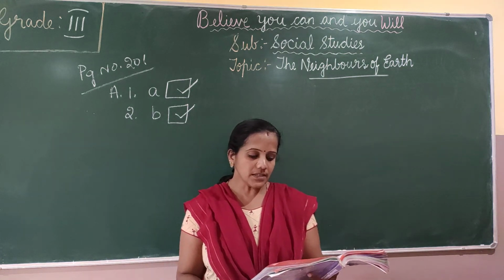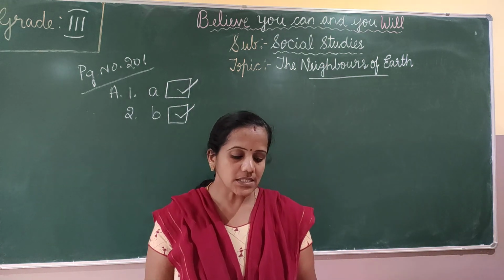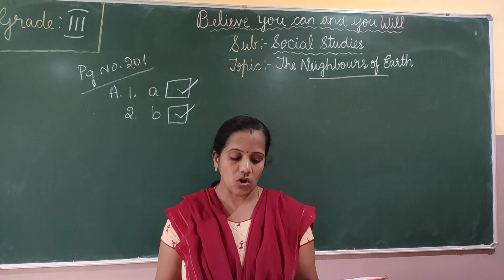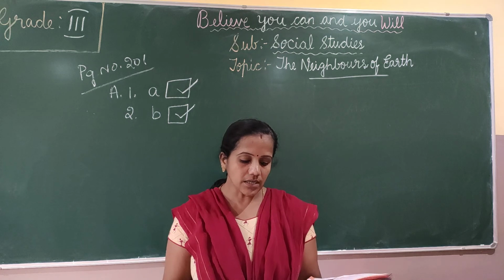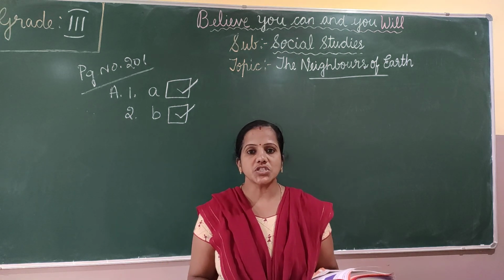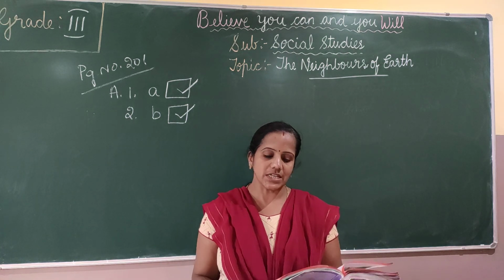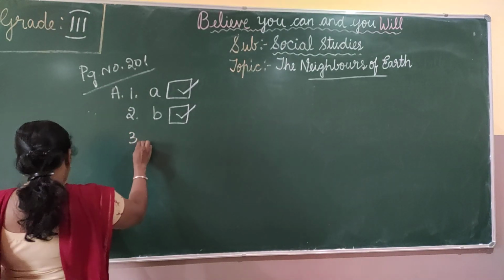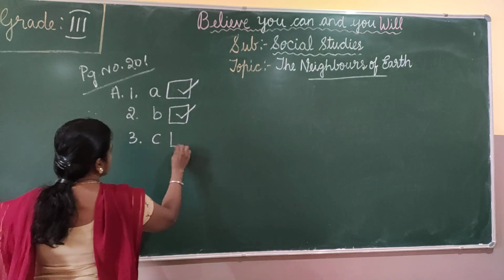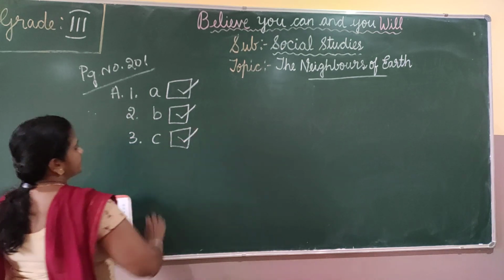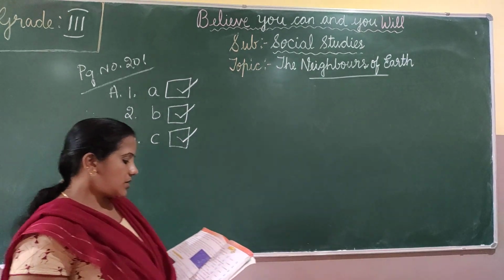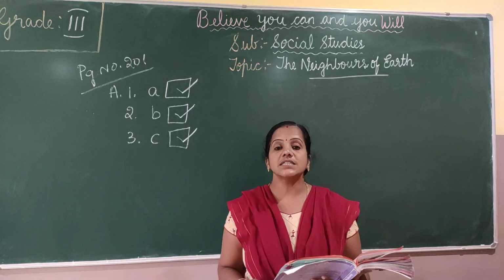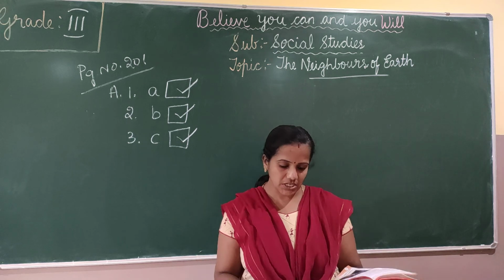The third one, a group of stars forming a definite pattern is called yellow star, moon, constellation. It is constellation, right? So the third answer is option C. Tick option C. So a group of stars forming a definite pattern is called constellation.